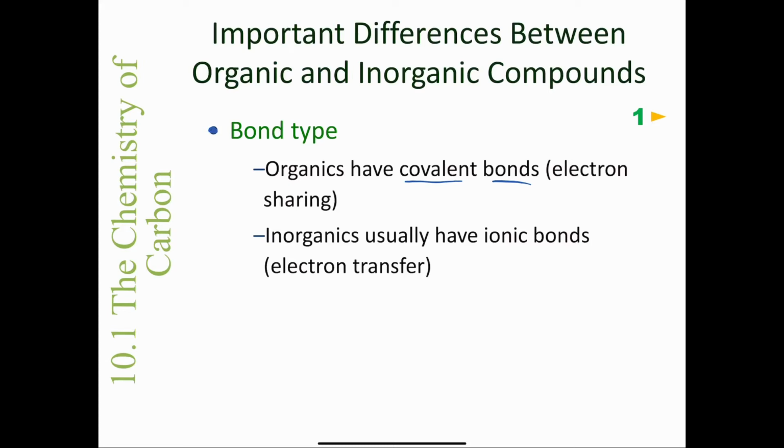Whereas inorganic compounds, and if you're wondering, well, what's an inorganic compound? Those would be things like sodium chloride, magnesium, let's say magnesium bromide, etc. We could do this all day, but inorganic compounds usually have ionic bonds, and that is a result of electron transfer. Say, for example, in sodium chloride, the sodium gives up an electron to the chlorine to become a sodium ion, an Na plus ion, and then we have the chloride ion, which is negatively charged. That's an inorganic compound. But again, organic compounds are formed from covalent bonds, which are a result of electron sharing.